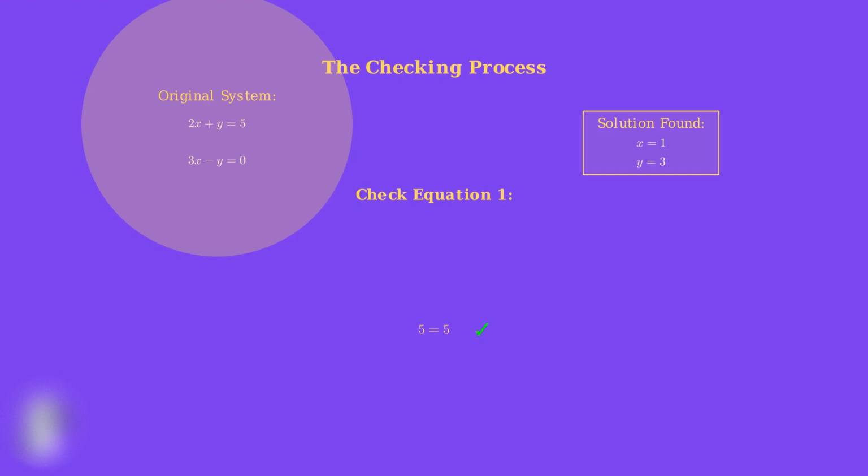This is true, so our solution satisfies the first equation. Now we check equation 2, 3x minus y equals 0. Substituting our values, 3 times 1 minus 3 equals 0. This simplifies to 3 minus 3 equals 0, which gives us 0 equals 0. This is also true, confirming our solution is correct.